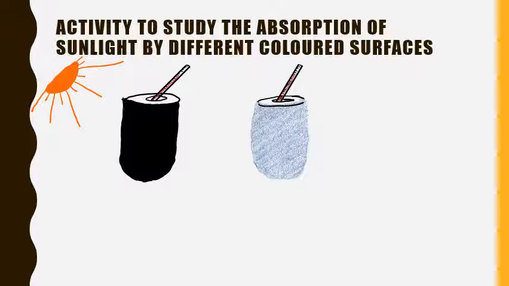You will see the rise in temperature in the black tin is higher than in the white tin. Why? Because a black surface absorbs more sunlight than a white surface. A white or shiny surface reflects a larger portion of sunlight. So we have seen from both the activities that a black surface radiates heat better than a shiny surface, and a black surface absorbs more sunlight than a white surface.